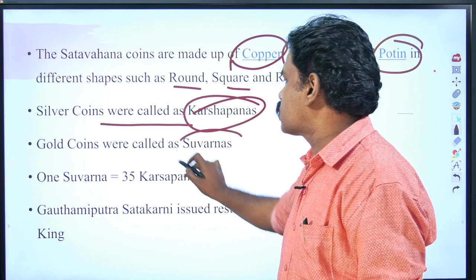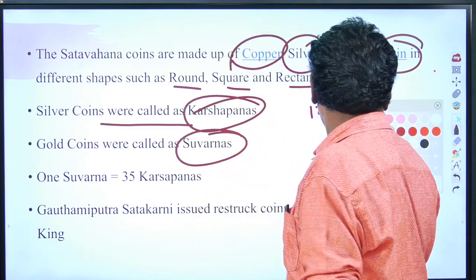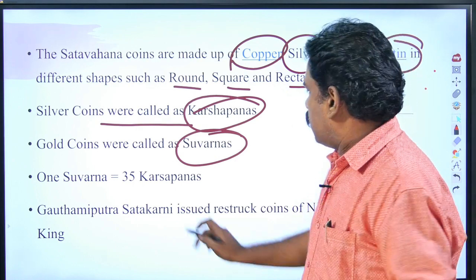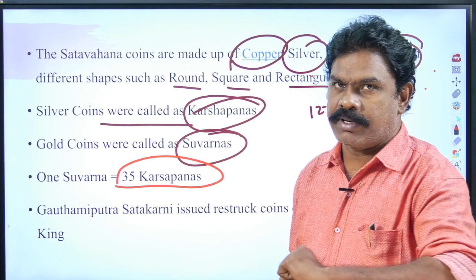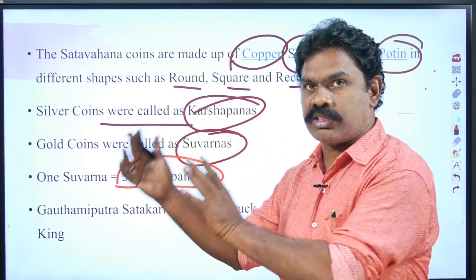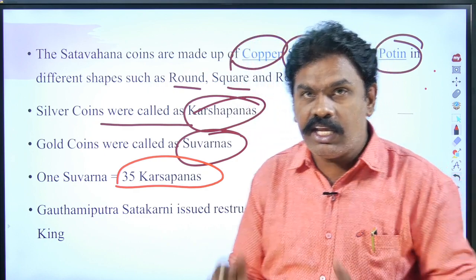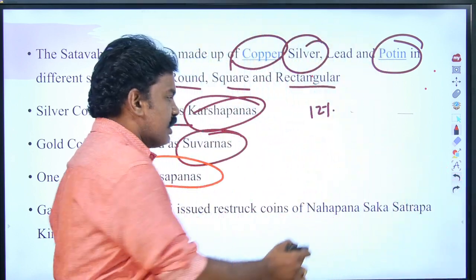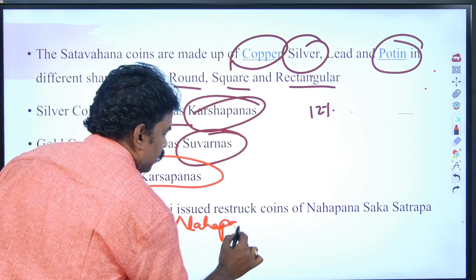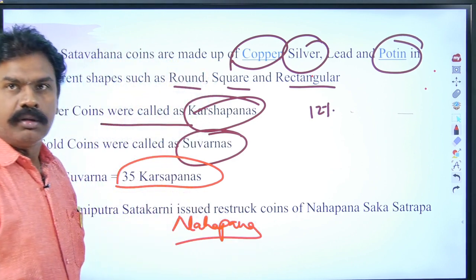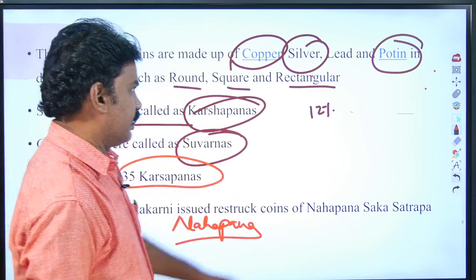Gold coins were called Suvarnas. One gold coin is equal to 35 silver coins, 35 Karshapanas. One Suvarna is equal to 35 Karshapanas. Gautamiputra Satakarni issued restruck coins of Nahapana. Nahapana's coins were restruck by Gautamiputra Satakarni.